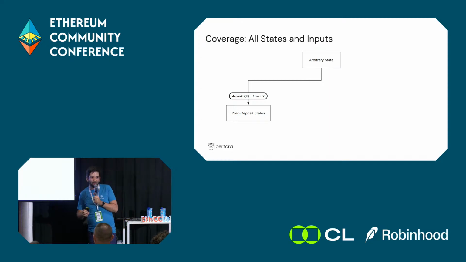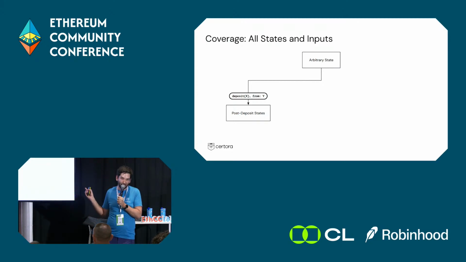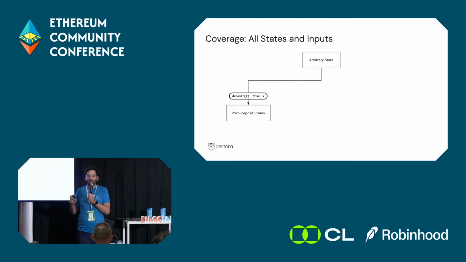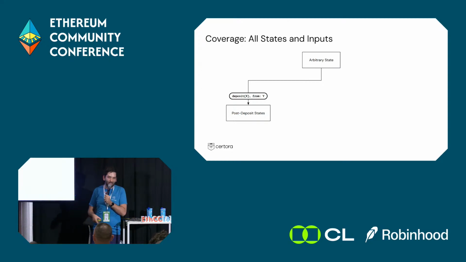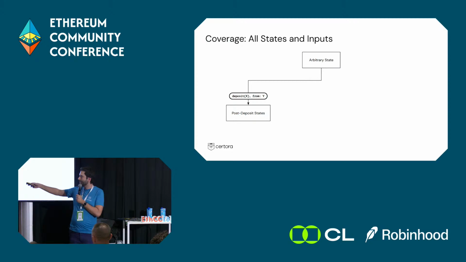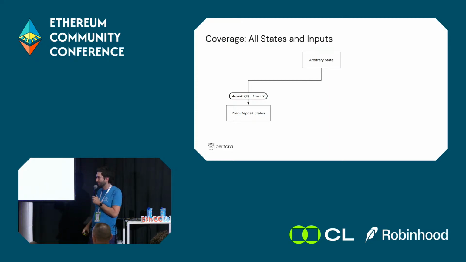We start from an arbitrary state, which is not the same as the initial state we had before, and it's not randomly generated. What it means is that we give the prover the freedom to choose the inputs that will cause a violation. And that means that it will think like an adversary and try to give inputs that will cause a failure of the invariant. And then we're going to call all the external functions in the contract, except now, instead of trying to randomly generate the inputs, we're going to use symbols, like x in a math equation. So it can take any value. And again, we use math at the end, so that's totally fine.